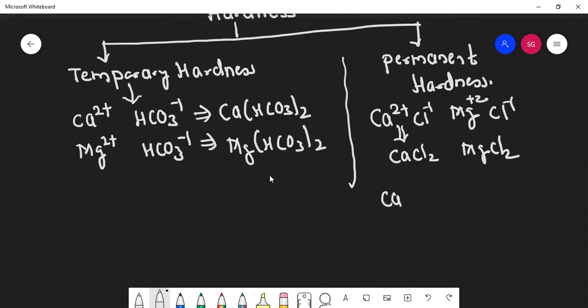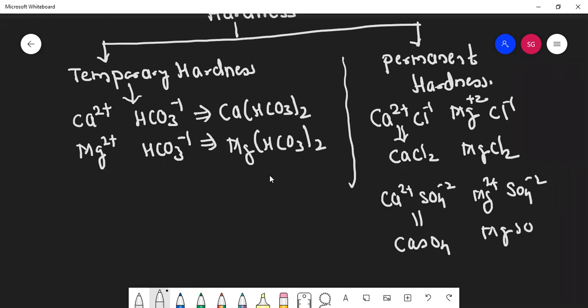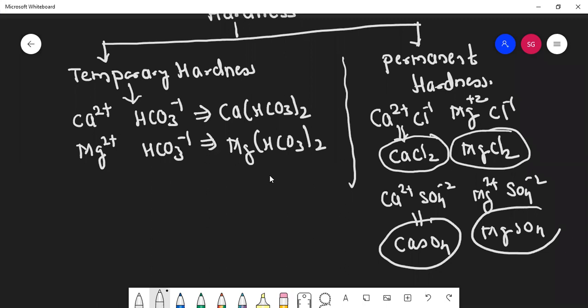And then I will write the sulfates formula. Ca is 2 plus, SO4 is minus 2. Students, everything is given in that valency chart. So the 2 will get cancelled: CaSO4, MgSO4. So these 4 salts are responsible for permanent hardness: calcium chloride, magnesium chloride, calcium sulfate, magnesium sulfate.